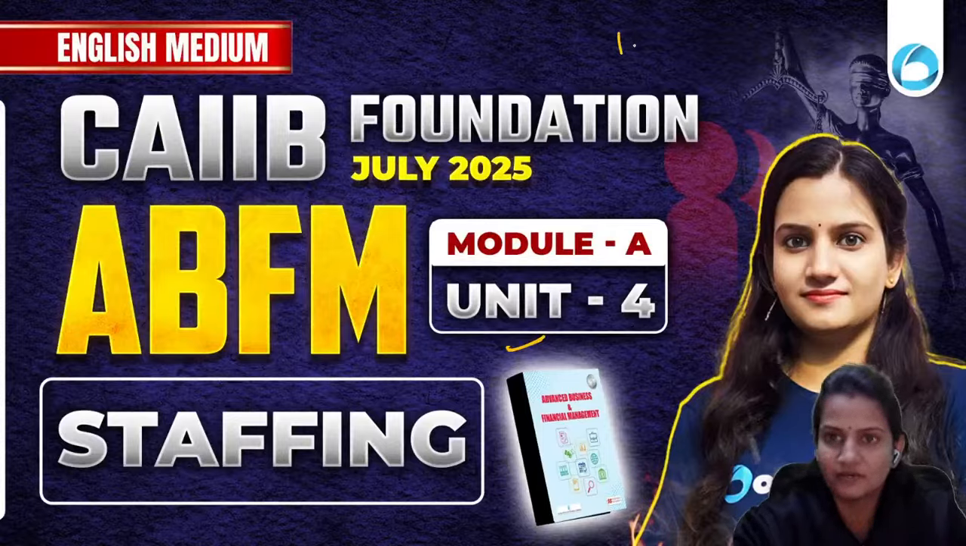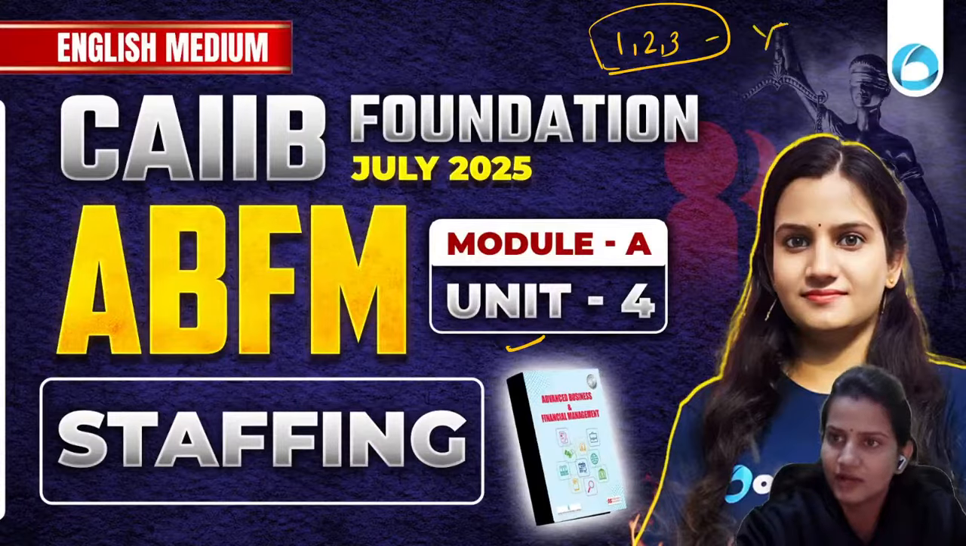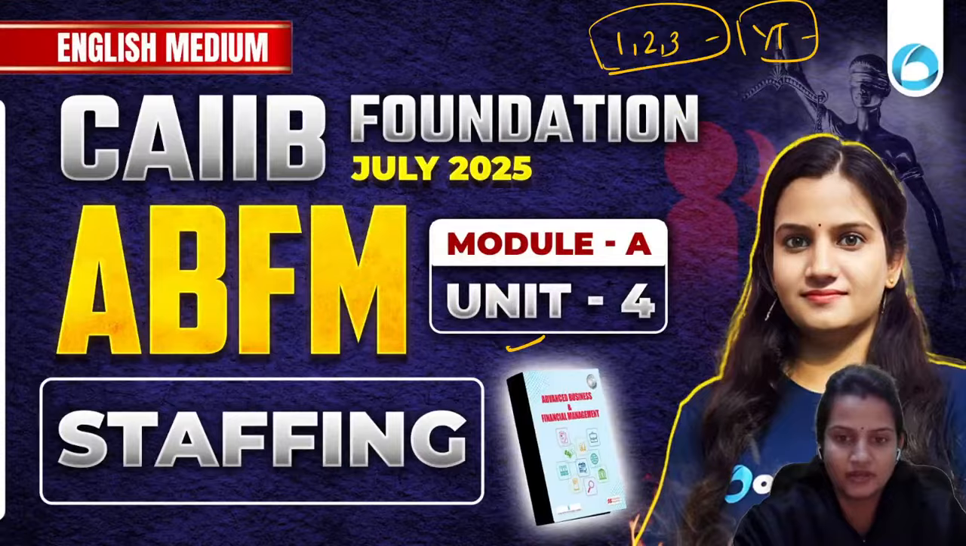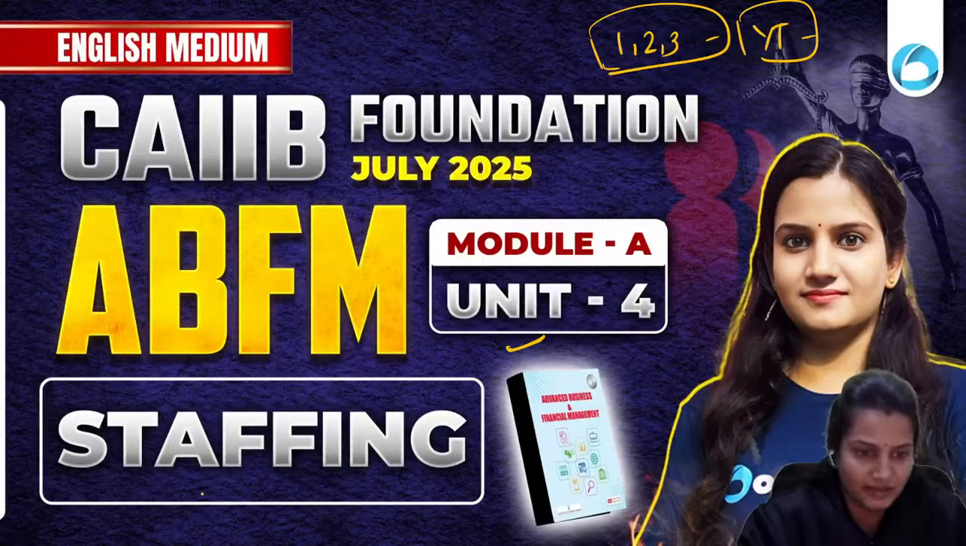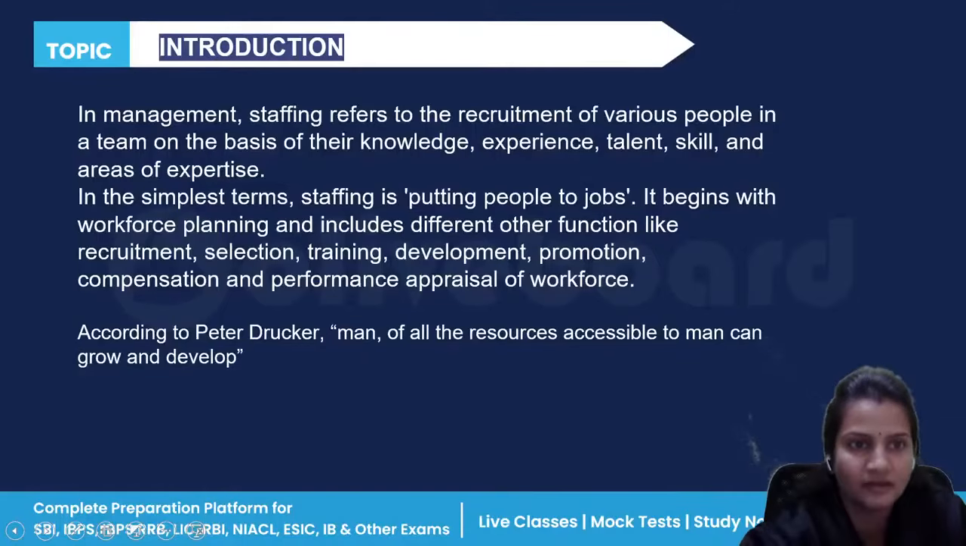Now to start a new unit, that is unit number 4. We have completed units 1, 2, and 3 in the previous sessions on our YouTube, so you can go and watch them if you have not watched them yet. Today the fourth unit will be started, and the name of the unit is staffing, of paper ABFM. So let's start.